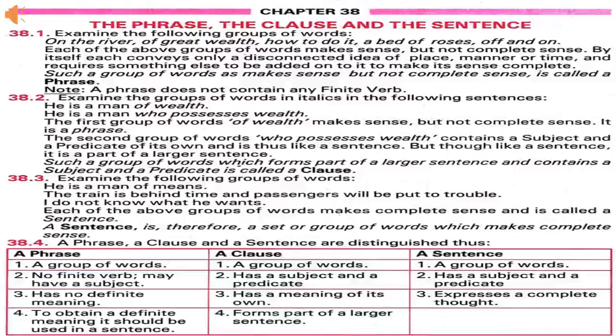Now, let's compare phrase, clause, and sentence. All these three are groups of words. A phrase has no finite verb. Sometimes it may have a subject. A clause has a subject and a predicate, and a sentence also has a subject and a predicate.